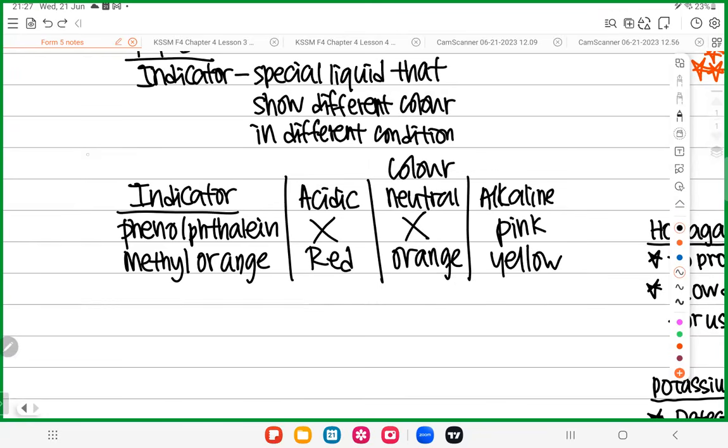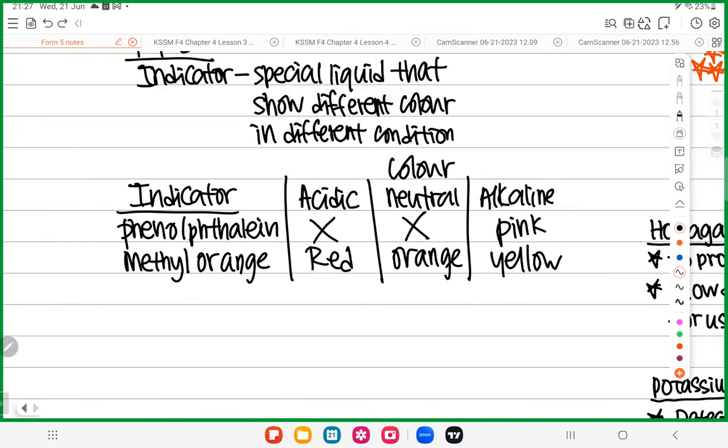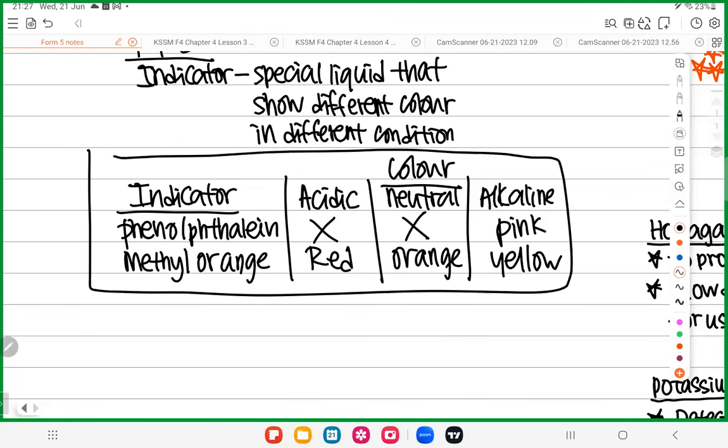Again, don't look at this and say, wow, Form 5 is hard. This is Form 4. This has nothing to do with Form 5. Many people look at this and say Form 5 is very hard. This is Form 4. You already learned it in Form 4, Chapter 6.